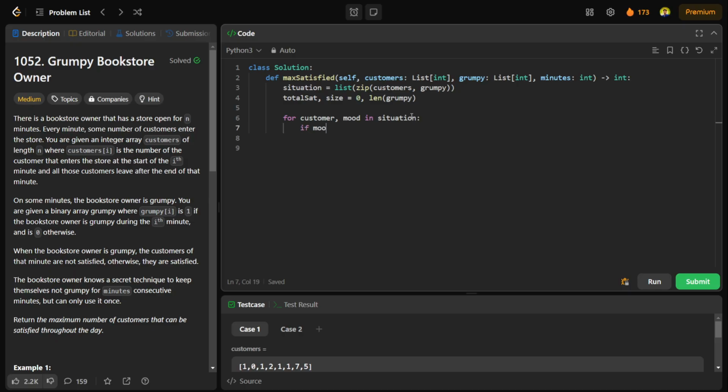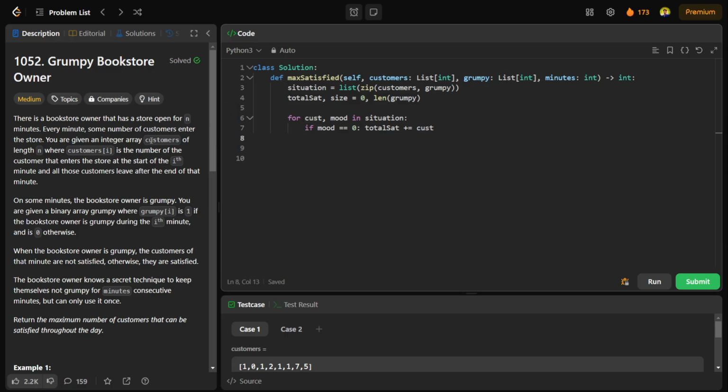If mood is equal to 0, that means I can at least contribute them to our satisfied customers. So I'll take cust as the satisfied one. If the mood, the grumpy state, is 0, that means the owner is not angry.